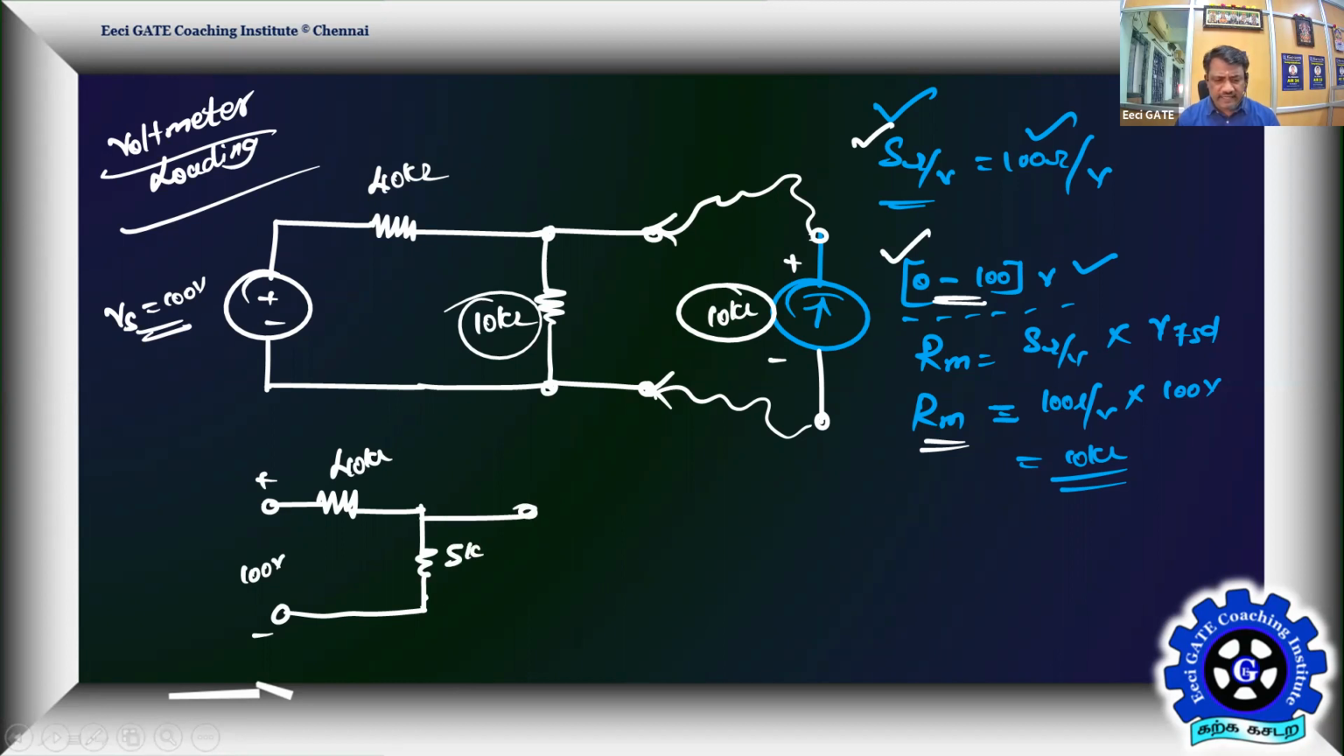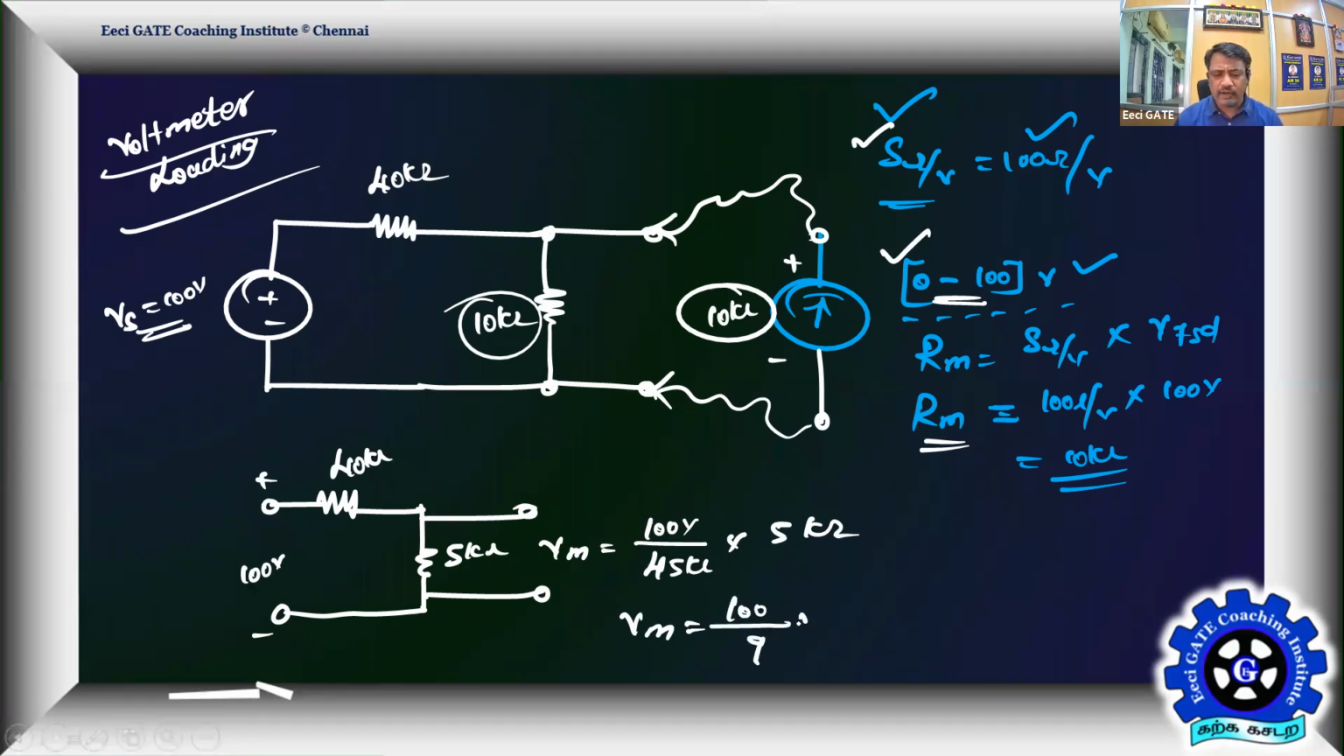This is exactly the voltage across the instrument, VM. If you go by potential division or by current: 100 volt divided by the total resistance of 45K is the current, and then you take the drop across 5K. So the voltmeter is going to sense only this potential. That is 100 divided by 9, so 11.111 volts.